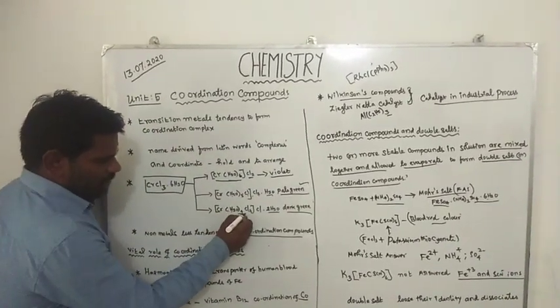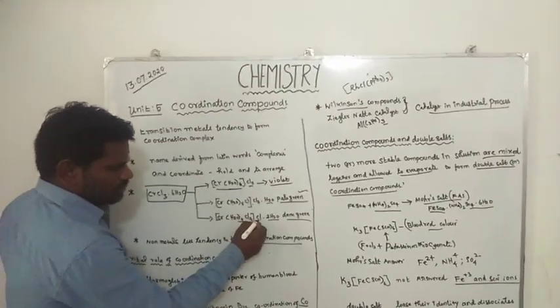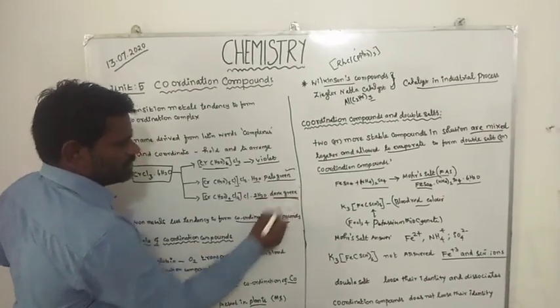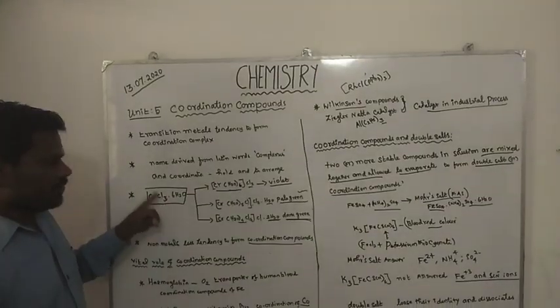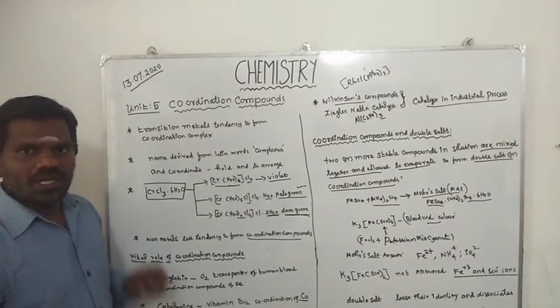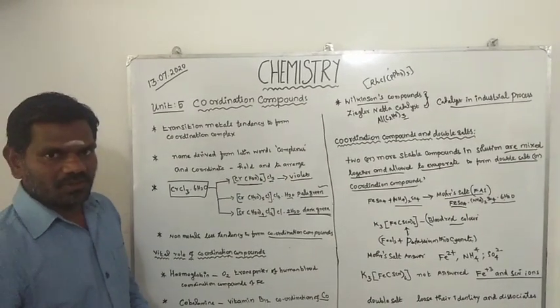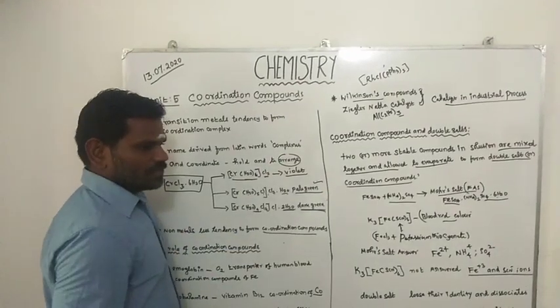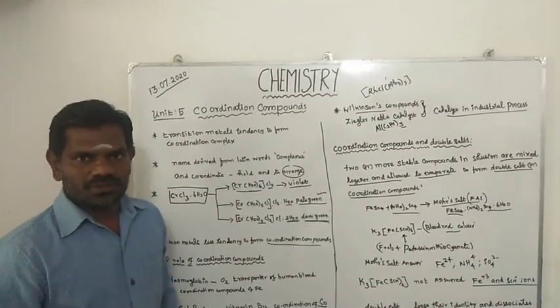And tetraaqua dichloro chromium 3 chloride dihydrate exhibits dark green color. The same number of atoms are present in the complex, but different colors are obtained. Why? Because of the arrangement of molecules. So this is a special character of coordination compounds.